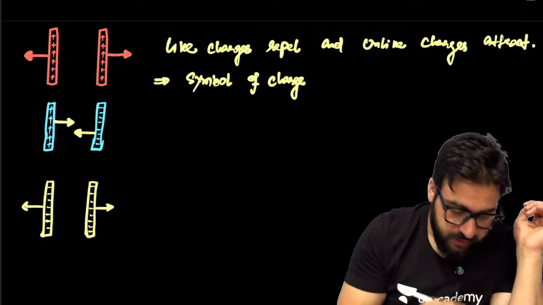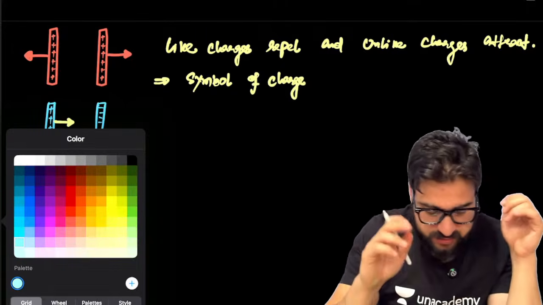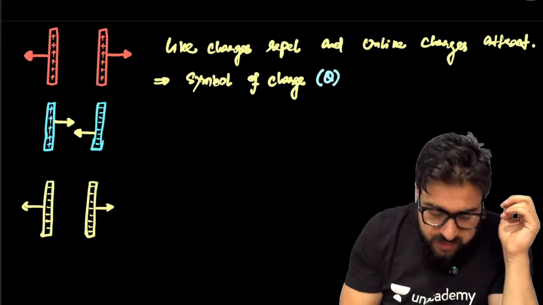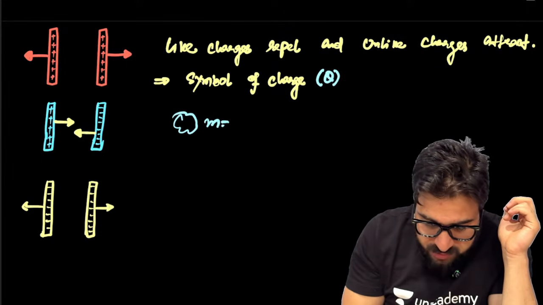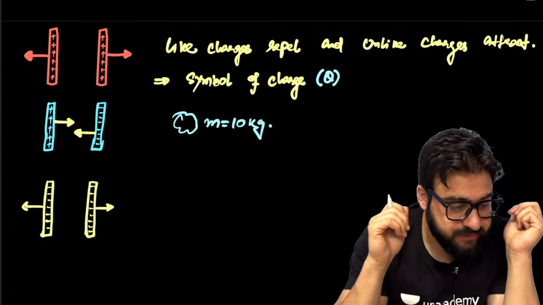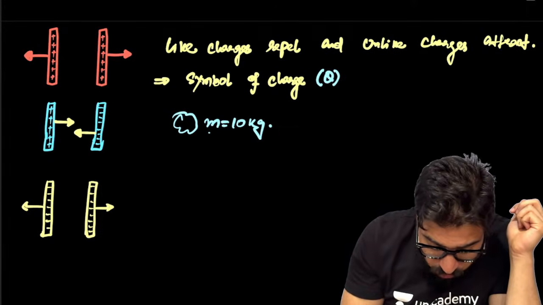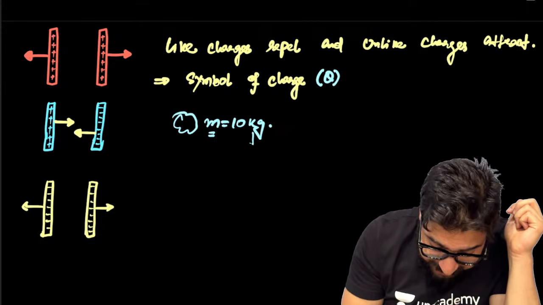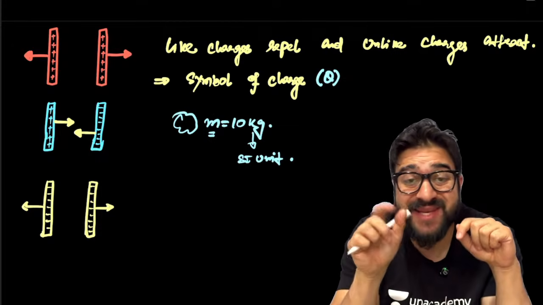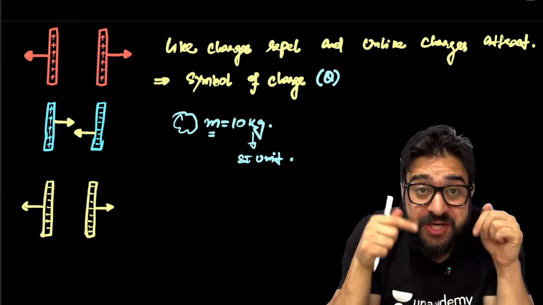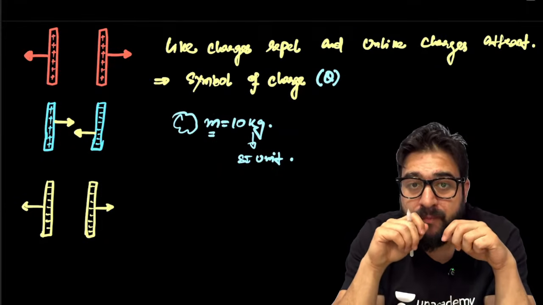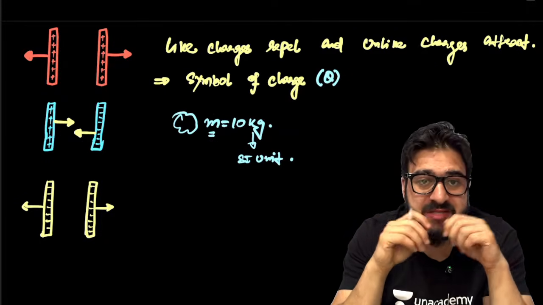Now, my dear NEET aspirants, listen to me very carefully. We say the symbol of charge is Q. Like you say, sir, I have a block over here. Its mass is 10 kgs. So what is the symbol over here? Symbol is M. And what is the SI unit? SI unit means you are measuring the mass in kgs, my dear NEET aspirants.